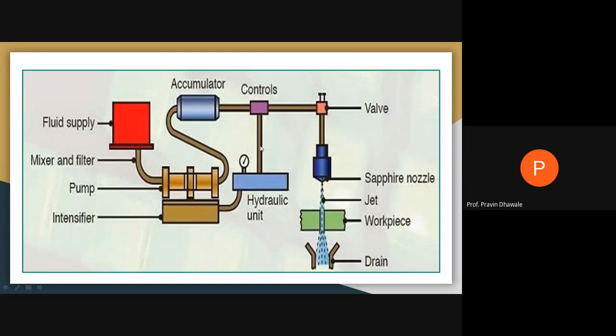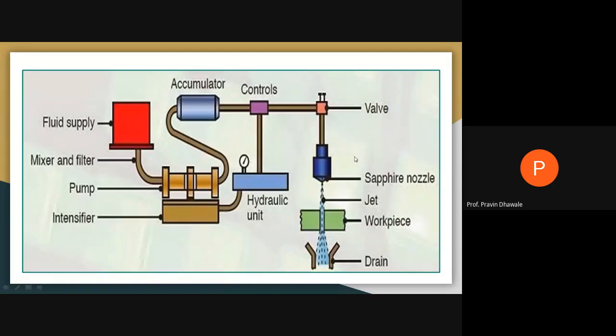And this nozzle, when this high pressure water passes through it, you get the high pressure water jet. Along with this high pressure water jet, we are also providing a certain amount of abrasive. That provision is not shown in this figure. It will be like water jet machining, right? I think this will be the figure of a water jet machining.